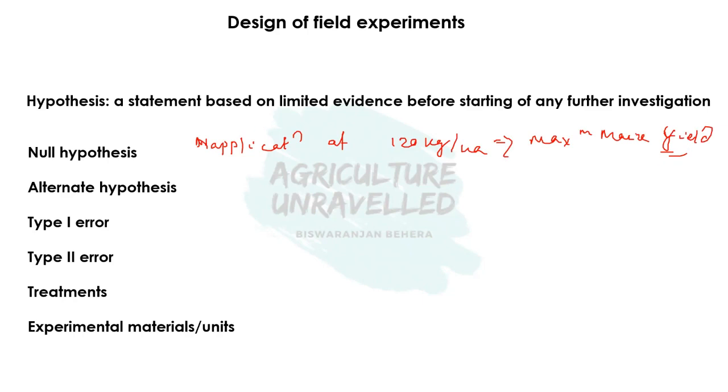The null hypothesis is also known as the hypothesis of rejection. This is generally indicated by H0. The null hypothesis says that nitrogen application at 120 kg per hectare will not give the maximum maize yield. Basically, the null hypothesis is the hypothesis which should be rejected if the experiment is successful. Our basic aim of the experiment is to know whether nitrogen application at 120 kg per hectare gives maximum maize yield or not.